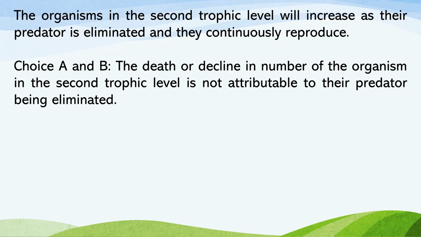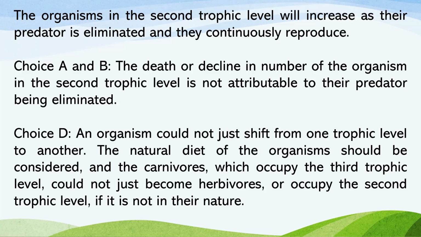Choices A and B, the death or decline in number of the organism in the trophic level has nothing to do with their predator being eliminated. And choice D, an organism could not just shift from one trophic level to another. The natural diet of the organisms should be considered, and the carnivores, which occupy the third trophic level, could not just become herbivores or occupy the second trophic level if it is not their nature.